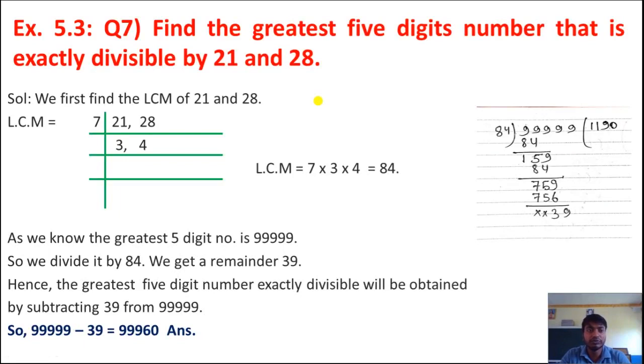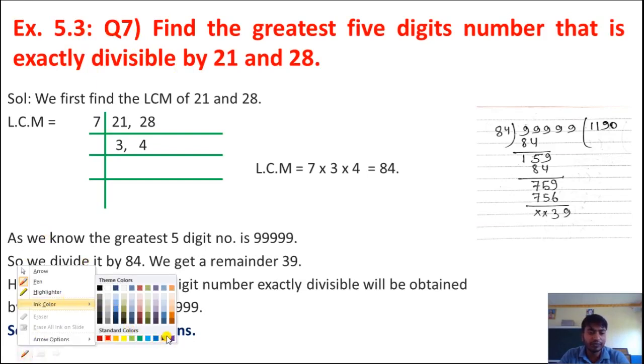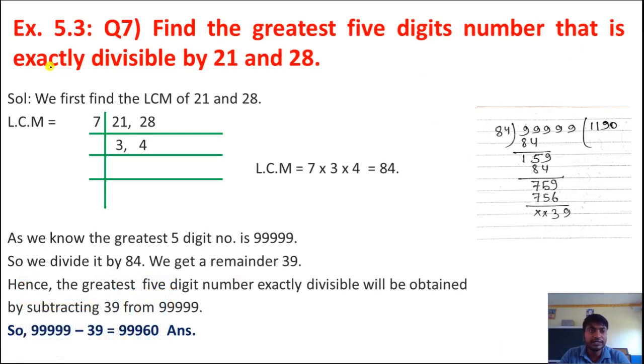In last class we were discussing some questions from exercise 5.3. Today also we will continue with this exercise. So here we have question number 7. Find the greatest 5-digit number that is exactly divisible by 21 and 28. So we have to find out the greatest 5-digit number which we can divide exactly by 21 and 28.